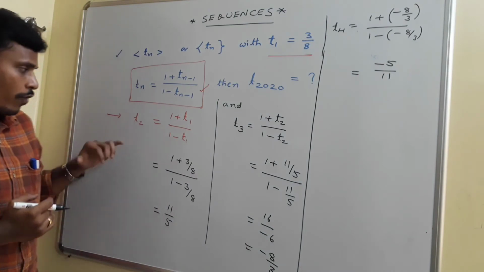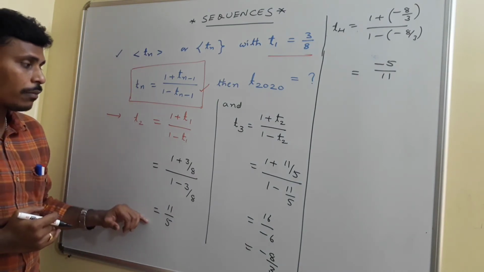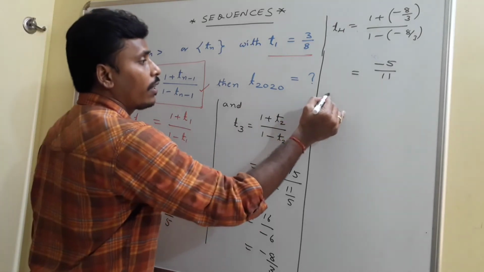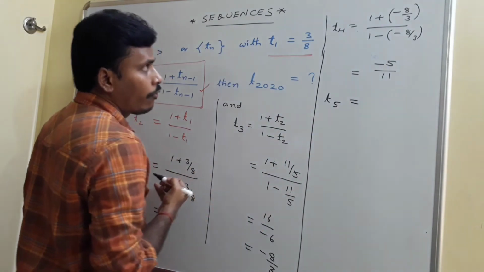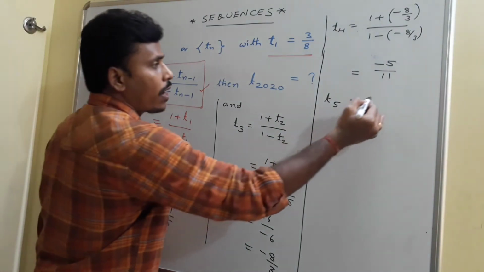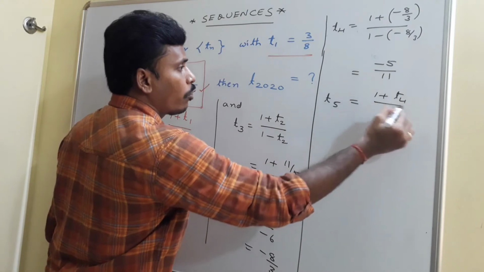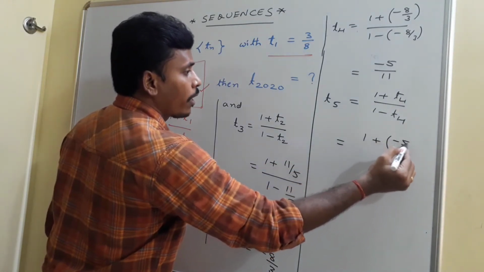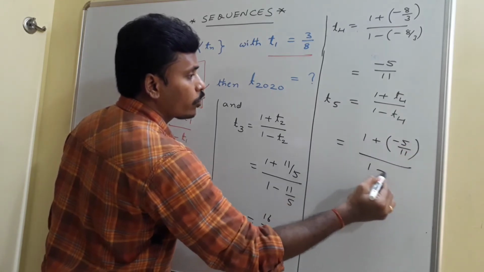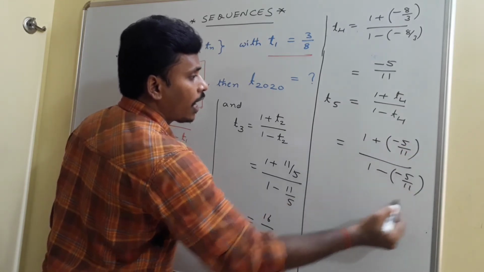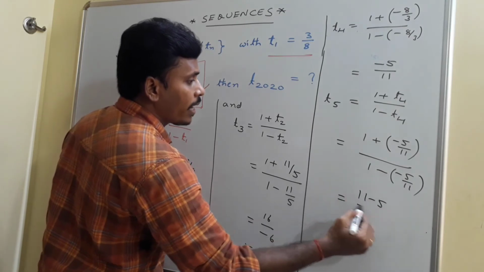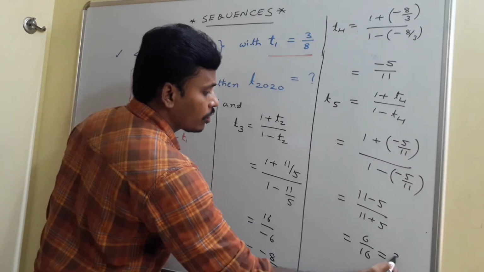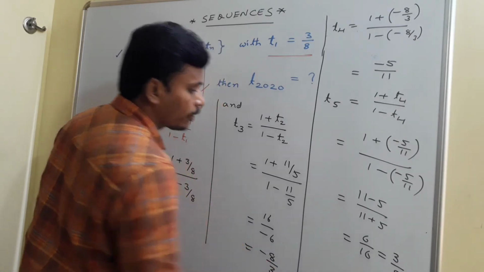Just have a look. The first term is given as 3 by 8, the second term is 11 by 5, the third term is minus 8 by 3, and the fourth term is minus 5 by 11. Then what is T5, the fifth term? Again use the same trick. T5 is (1 plus T4) by (1 minus T4), and T4 is minus 5 by 11. If you simplify, you will get (11 minus 5) by (11 plus 5), which is 6 by 16, which is nothing but again 3 by 8. Just have a look.